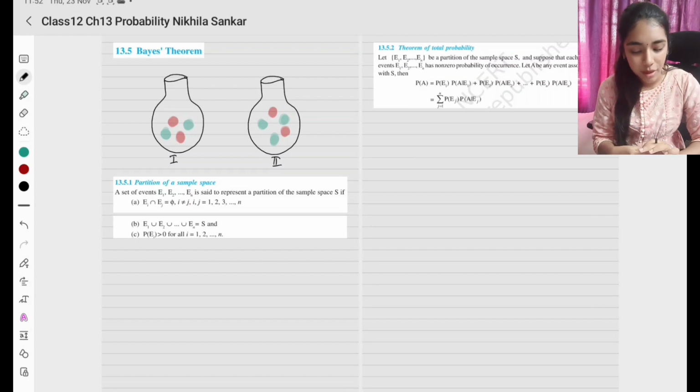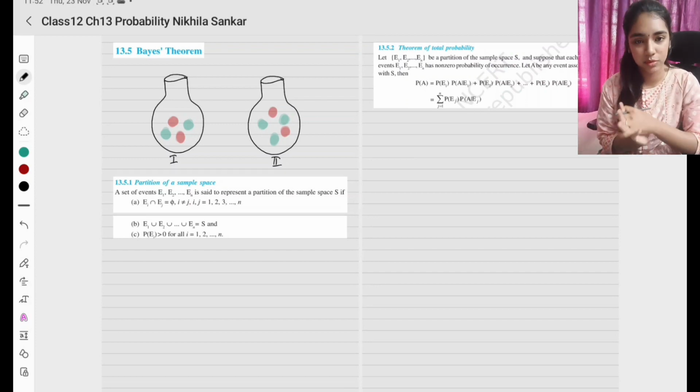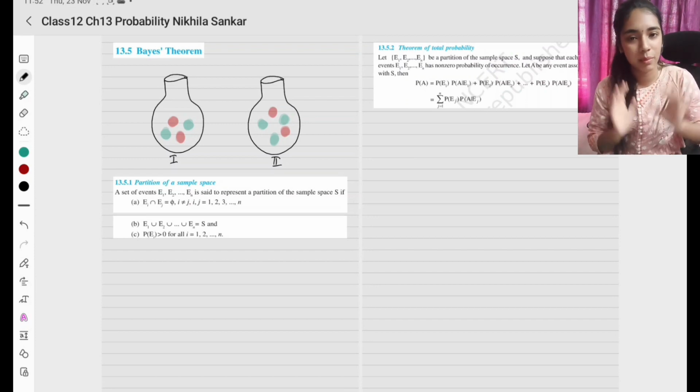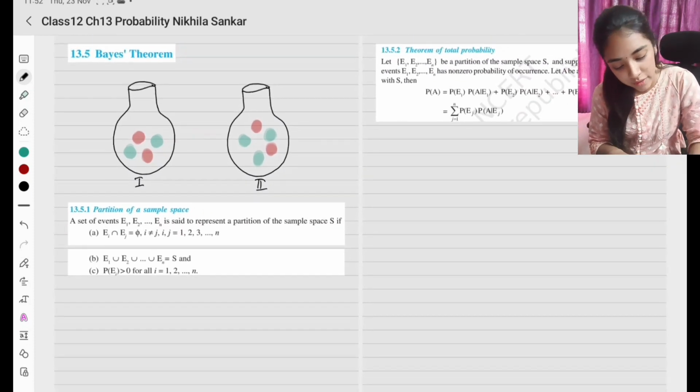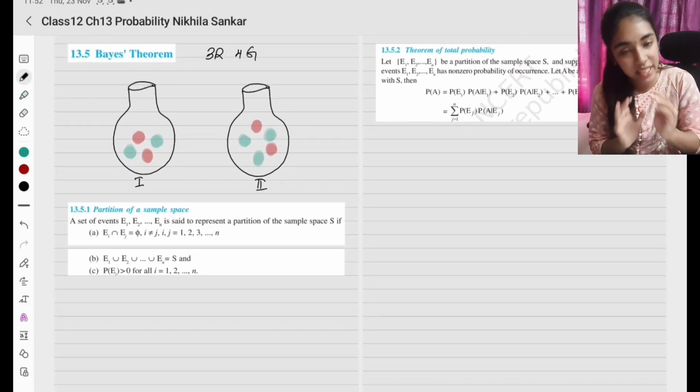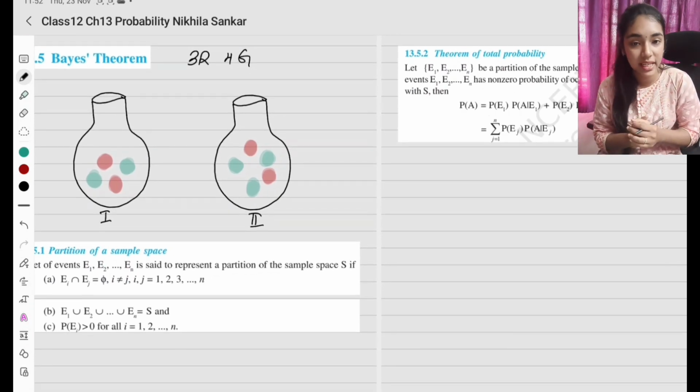So moving on to the next topic. Our next topic is Bayes theorem. Okay, so before that, what have we been looking at all this time? Now suppose in a bag you have 3 red and 4 green balls. So what is the probability that it is a red ball?